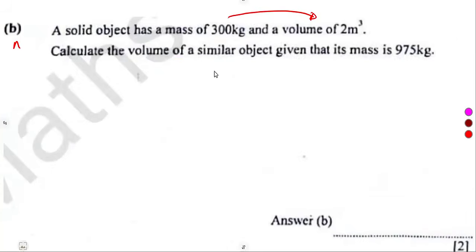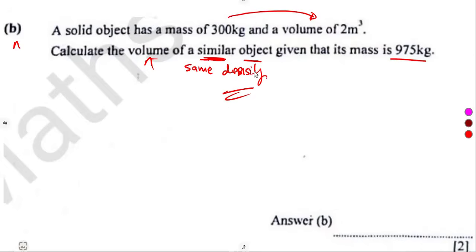Then the question is, calculate the volume of a similar object, given that its mass is 975 kilograms. We have got its mass. What is the density? What is the volume? Okay. So the density gives us a relationship between the mass and the volume. And for these two that are similar, they have the same density. Their density is the same.